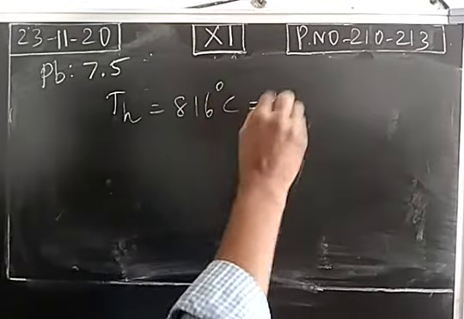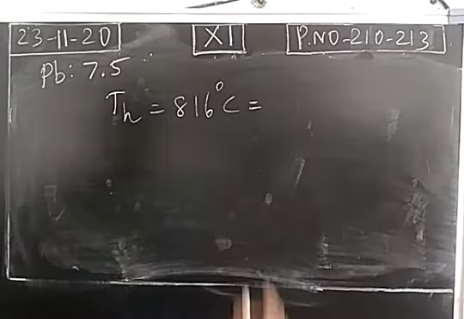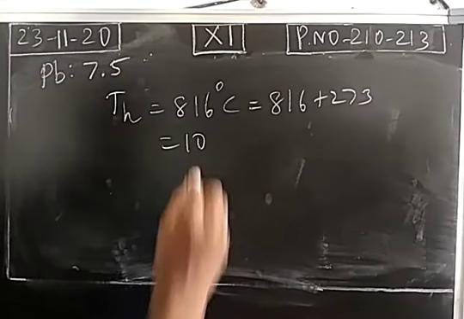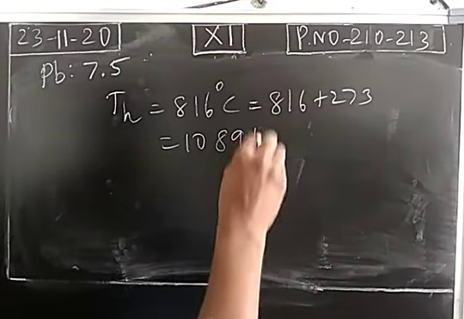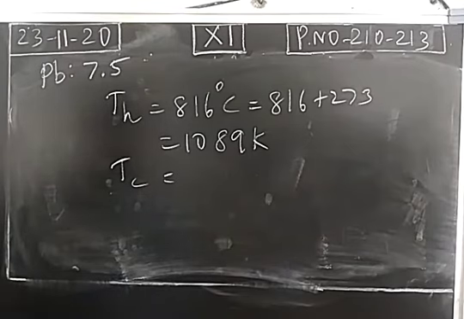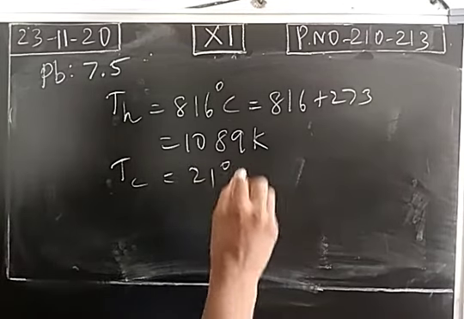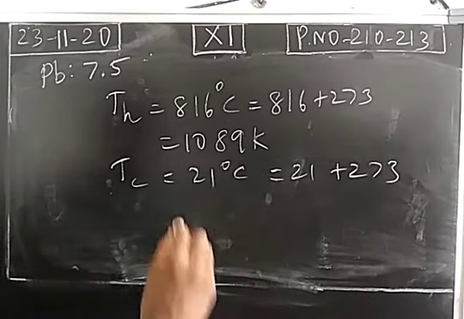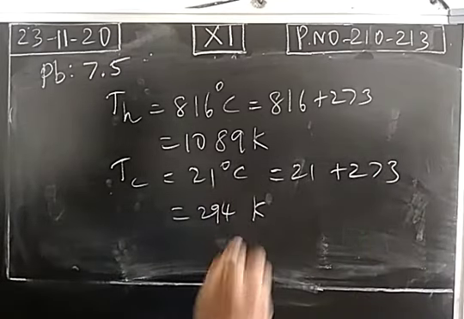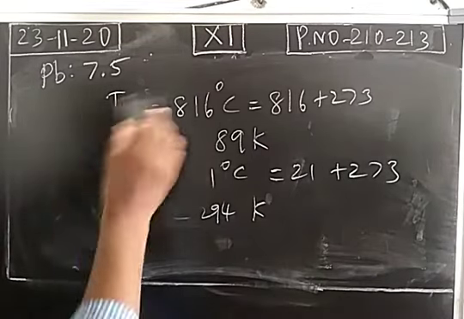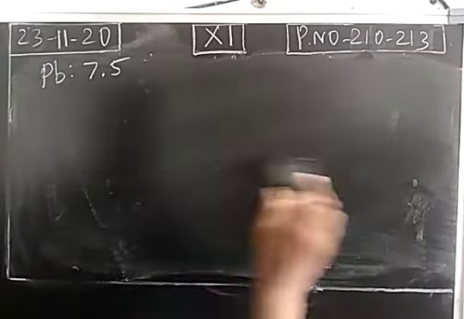816 degrees Celsius. When we express it in terms of Kelvin, 816 plus 273 is 1089 Kelvin. In the surrounding, heat always transfers from a hotter object to a cooler object. So the surrounding temperature is 21 degrees Celsius, 21 plus 273, 294 Kelvin. We have to calculate the efficiency in terms of percentage for the automobile engine.